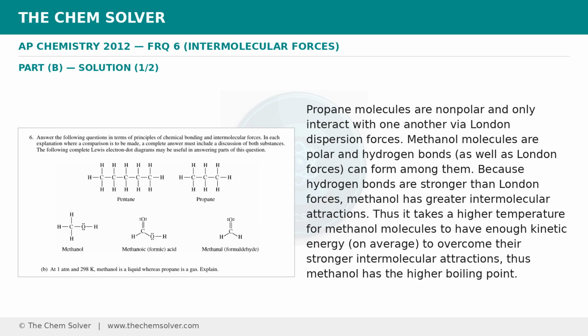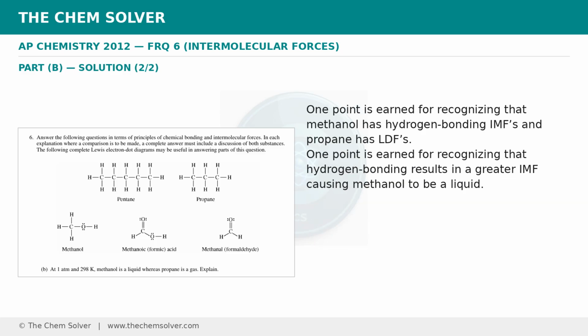Thus, it takes a higher temperature for methanol molecules to have enough kinetic energy, on average, to overcome their stronger intermolecular attractions. Thus, methanol has the higher boiling point. 1 point is earned for recognizing that methanol has hydrogen bonding IMFs and propane has LDFs. 1 point is earned for recognizing that hydrogen bonding results in a greater IMF, causing methanol to be a liquid.